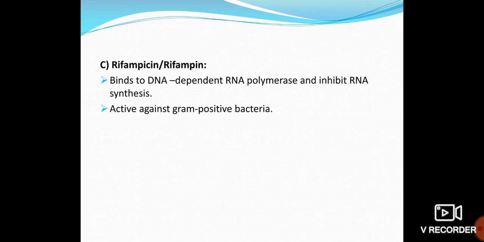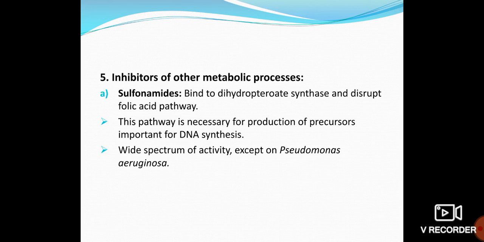The third one is rifampicin, or rifampin. It will bind to the DNA dependent RNA polymerase, and it will affect RNA synthesis. So these are some examples of antibiotics that affect genetic material.